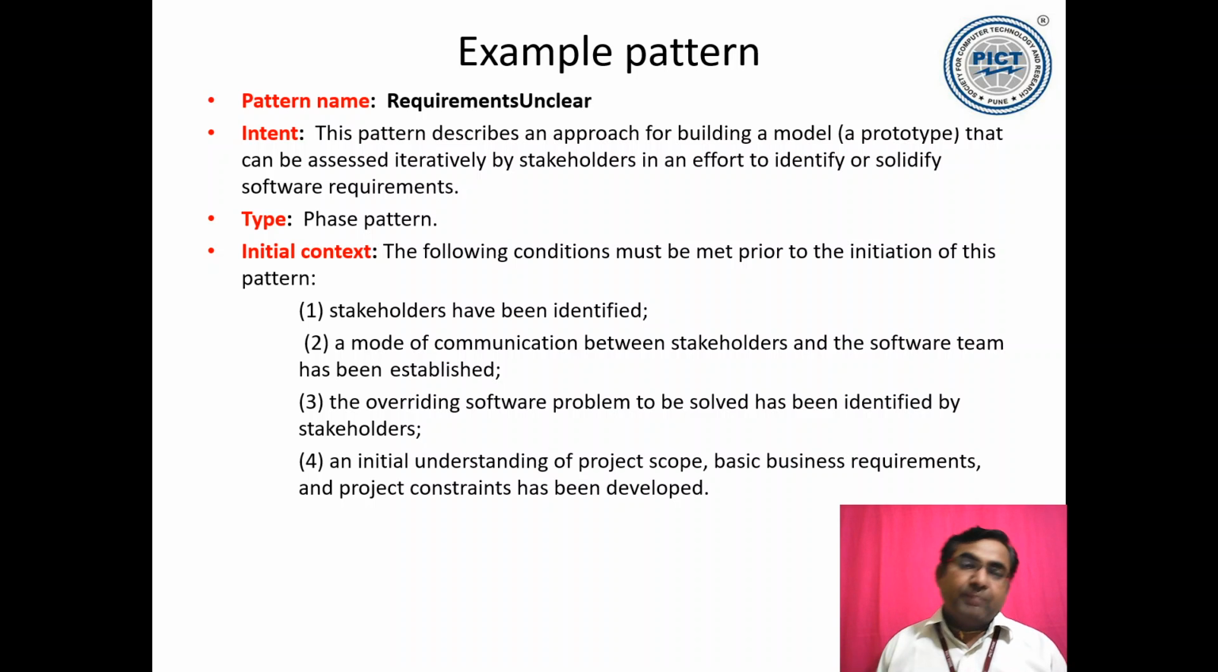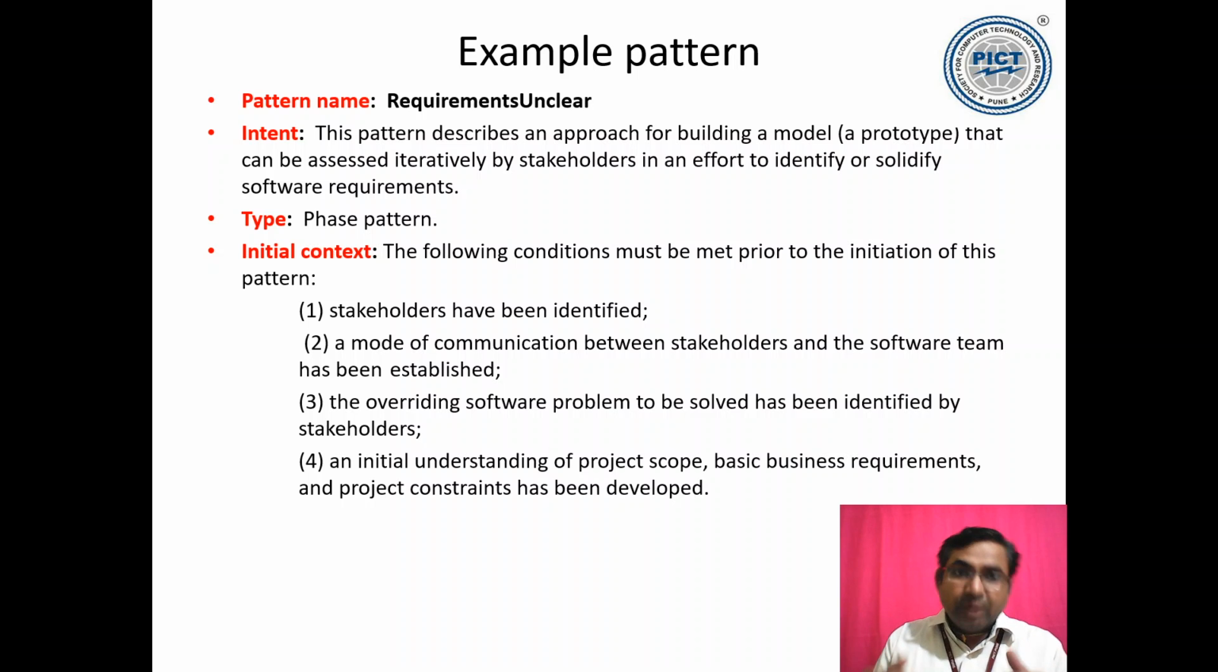So the intent is to build a model for iteratively communicating with the stakeholders so that our requirements are properly defined. Type is, it's not a stage pattern, it's a phase pattern, because requirements gathering is a phase. So in that phase we see this kind of pattern. What is the initial context? The following conditions must be met prior to the initiation of this pattern. First, stakeholders have been identified. The previous step we mentioned was the identification of task sets. When you go for the next identification of a pattern and see that requirements are unclear, these conditions are to be met before the initiation of this pattern, because this is related to requirements.